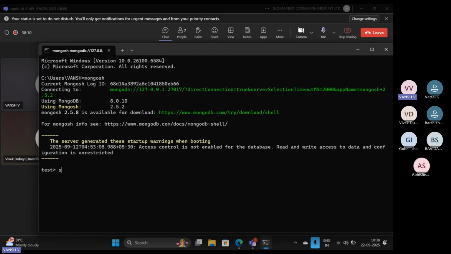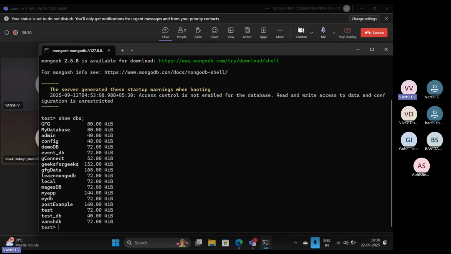But before that, we have seen how to check the databases. In MySQL we used show databases, but here we use show dbs to get all the database names. The same thing we were doing in the Compass tool, which is a graphical user interface where we provide all these things and get the output. If you want to get inside a particular database, you have to use the use command: use space, suppose punchdb.